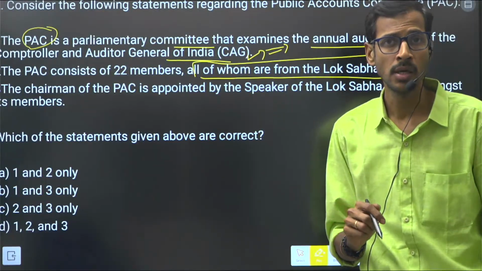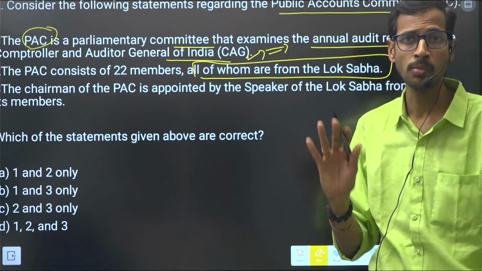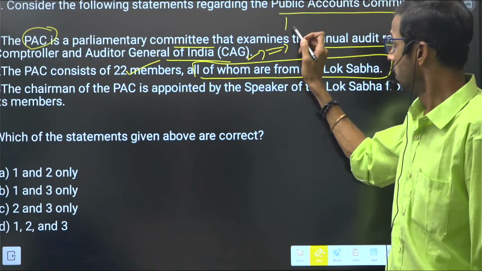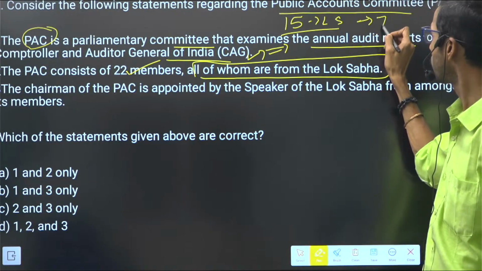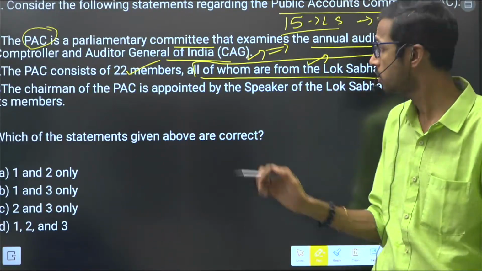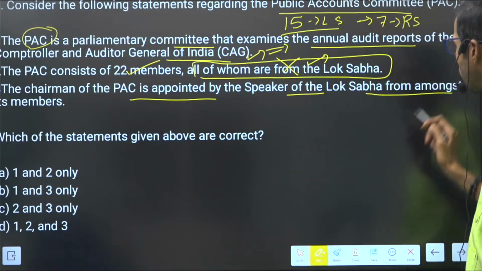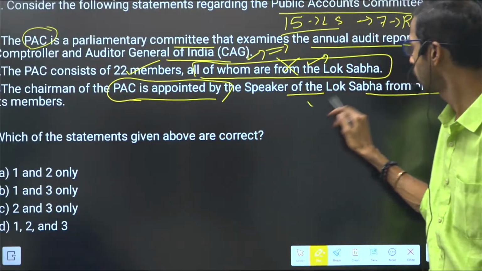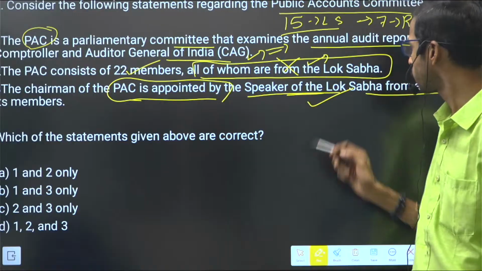Is it correct? A Public Accounts Committee having 22 members is correct, but not completely from the Lok Sabha. It has 15 members from Lok Sabha and 7 members from Rajya Sabha. So that is a wrong statement here. Next, the chairman of the PAC is appointed by the Speaker of the Lok Sabha from among the members. Is it correct? The chairman of the PAC is appointed by the Speaker of the Lok Sabha only.